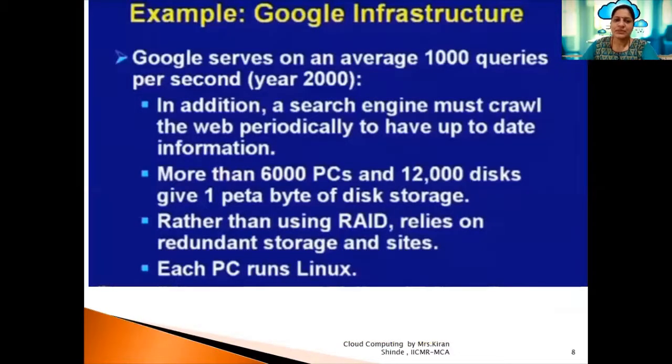Now, a real-time example of a cluster can be the Google infrastructure. Google served on average 1,000 queries per second, of course, this is data from the year 2000. Now the number of queries per second has increased significantly. You can have a look at this slide to understand how Google infrastructure is using clusters. More than 6,000 PCs and 12,000 disks give 1 petabyte of disk storage in Google infrastructure.